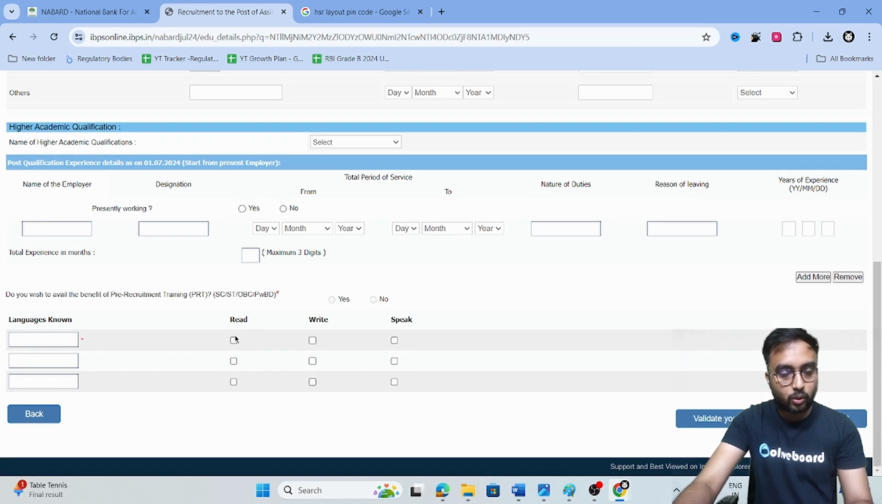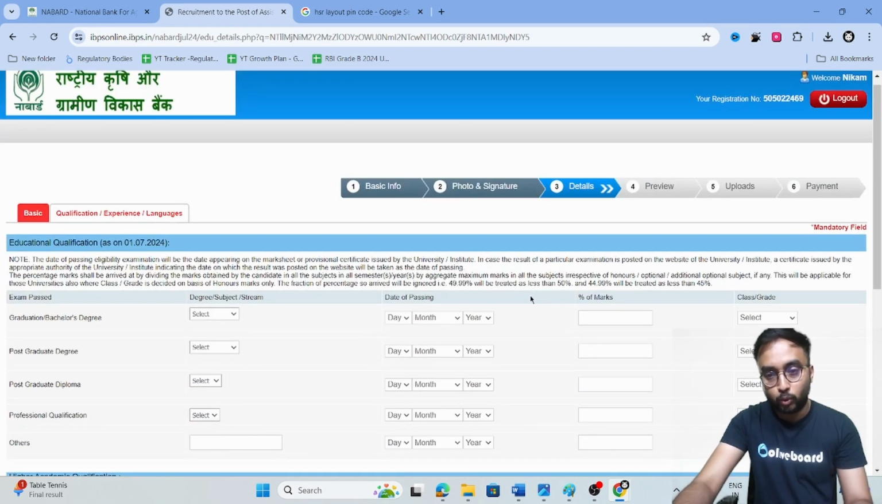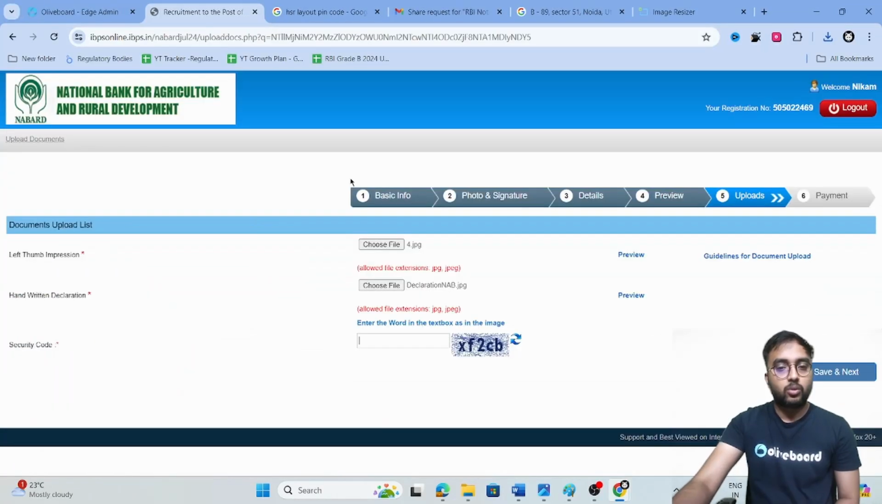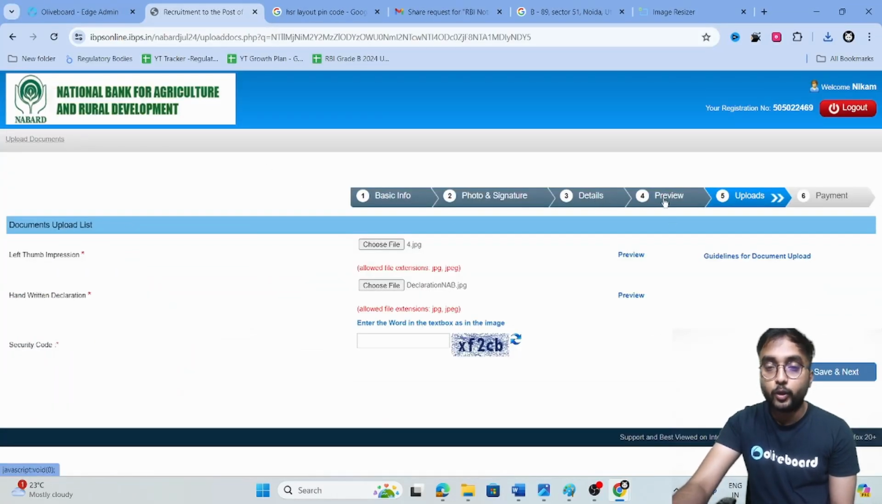Languages also: which of the languages you can read, write and speak, which you can either read or write, or either write or speak. You can write this and fill in this detail and then move to the preview section. So once you fill in all the details here, you can go into the preview section.